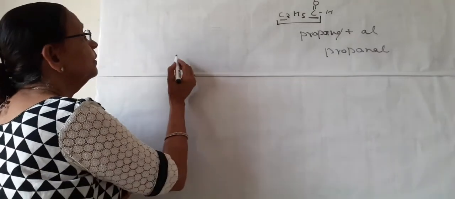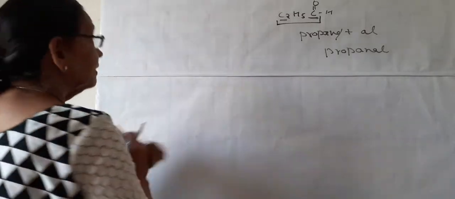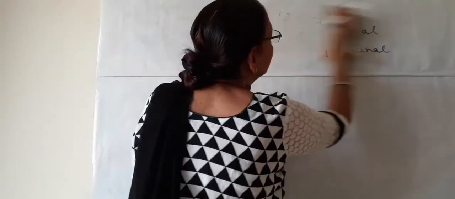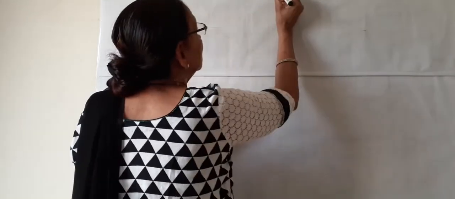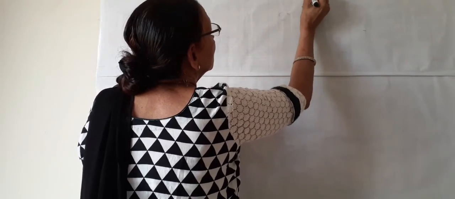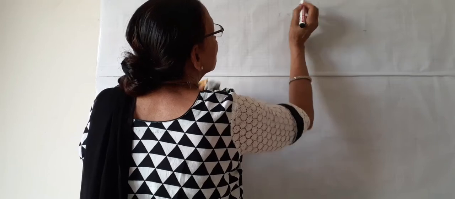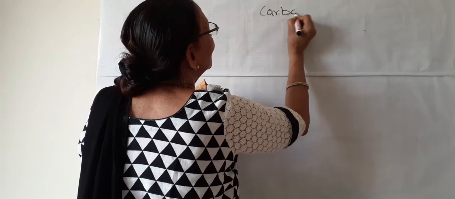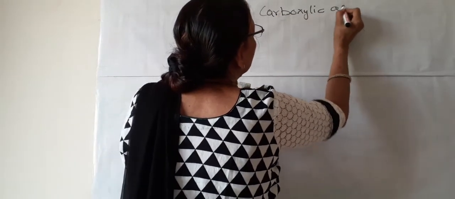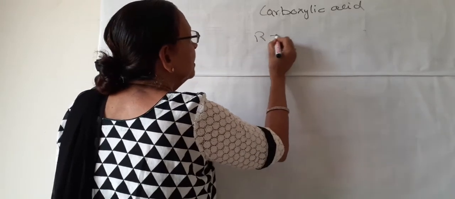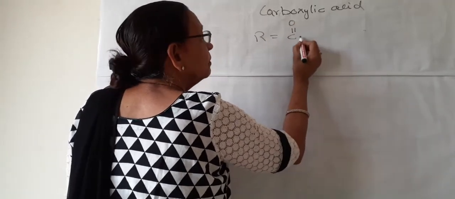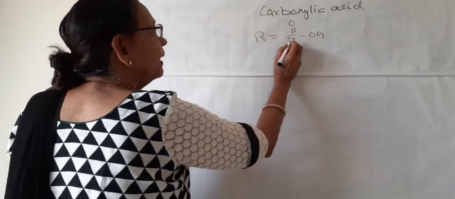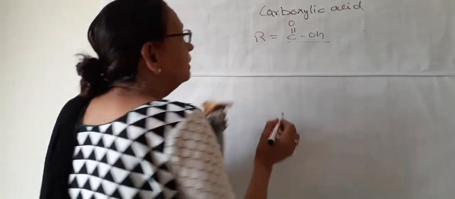Now the next is nomenclature of carboxylic acids. The formula is C double bond O OH, COOH. So this is the alkyl group and this is the functional group.